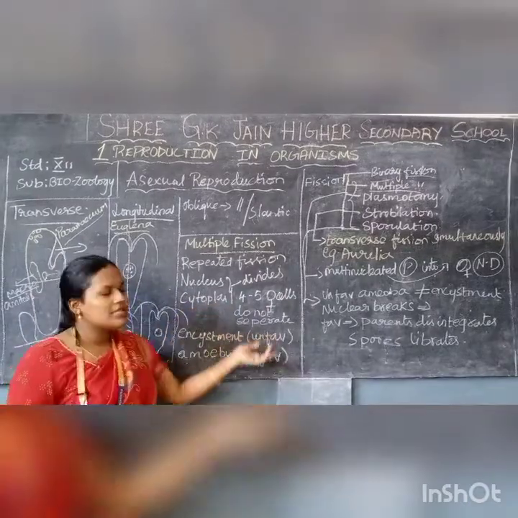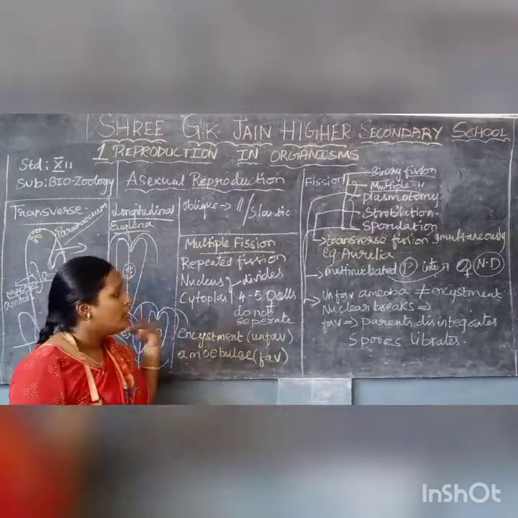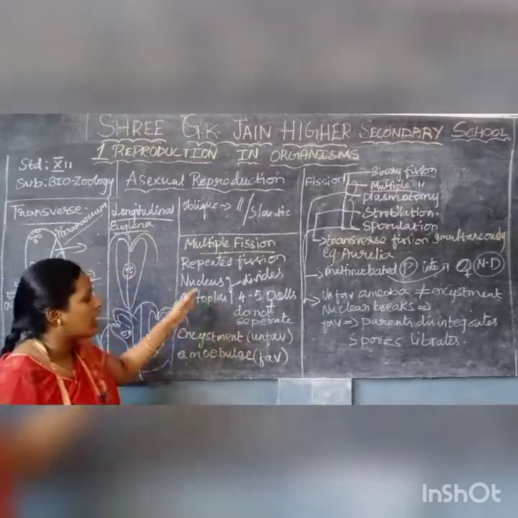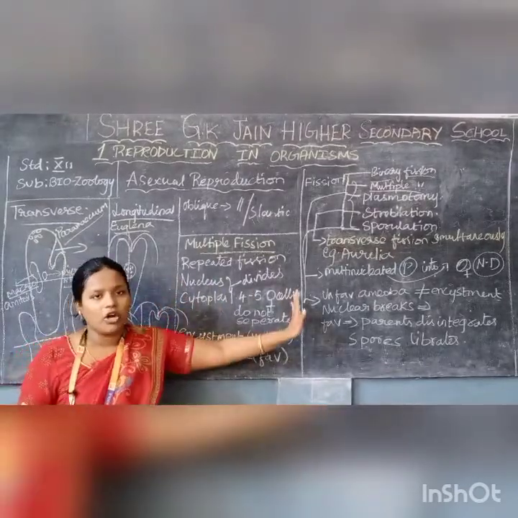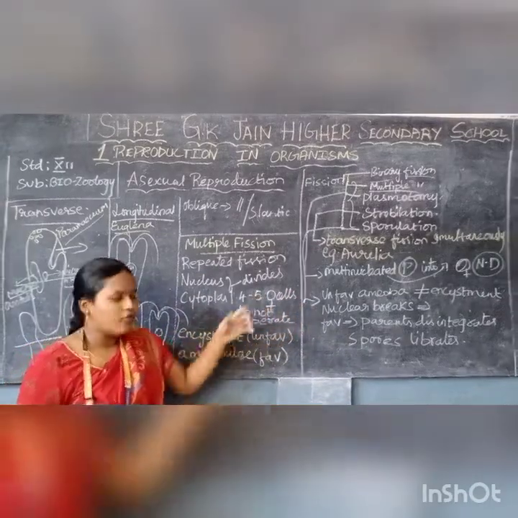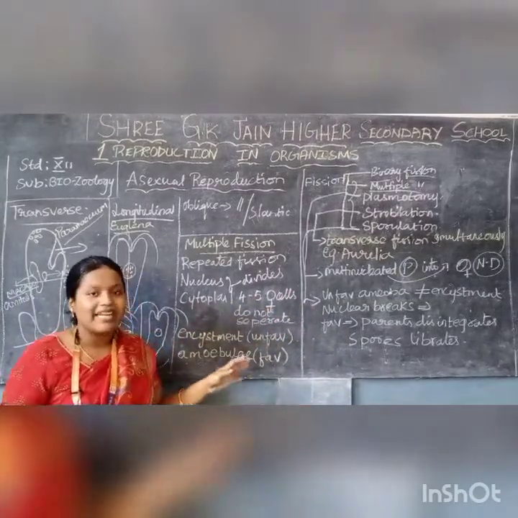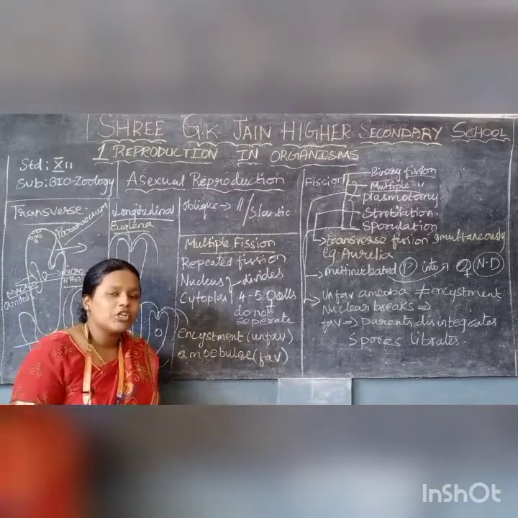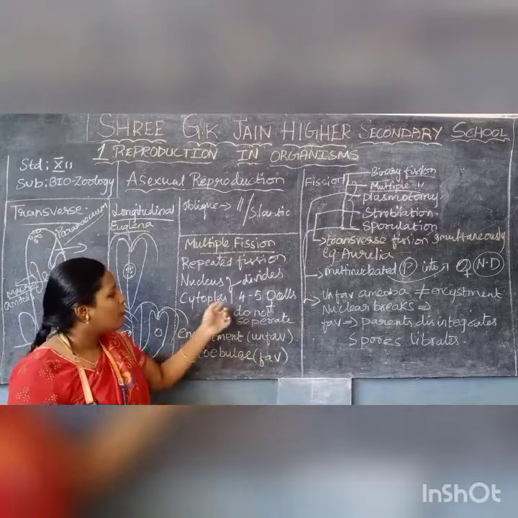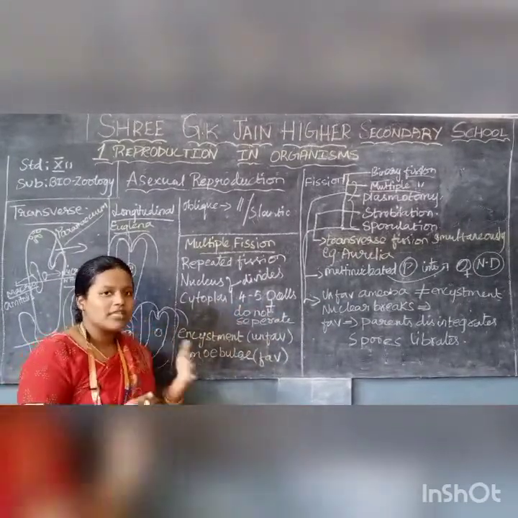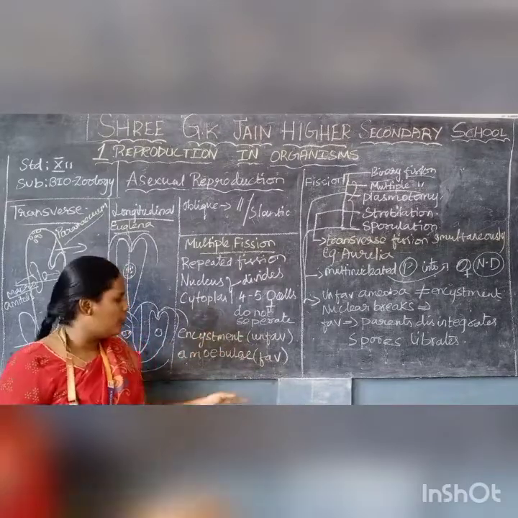Now the cytoplasm starts dividing. Again 4 to 5 daughter cells will be produced. First nucleus division, next cytoplasm division. So many daughter cells will start being produced. Repeated fission. But the formed daughter cells will not separate until the complete process stops. Until the completion of the process, the formed daughter cells will not be separating. After the completion, the formed daughter cells will develop as complete individuals.